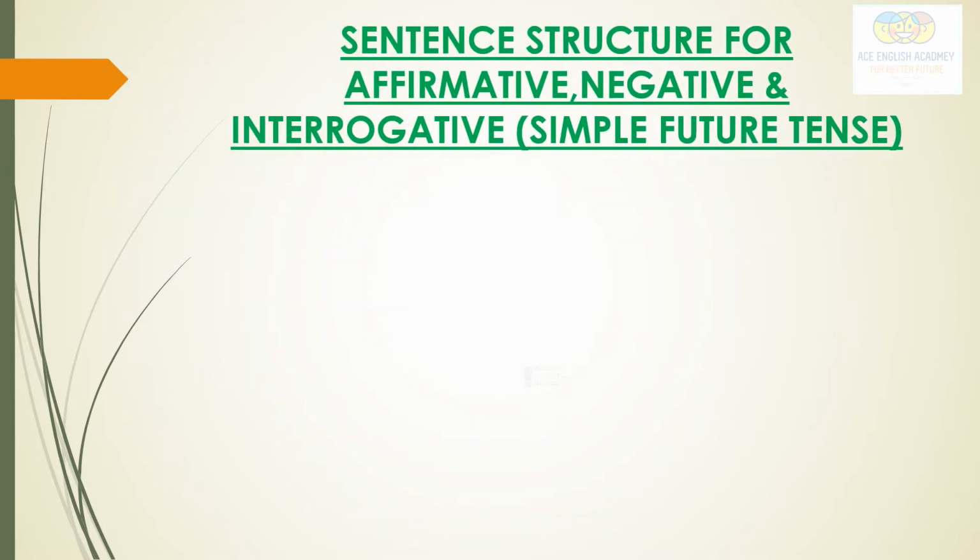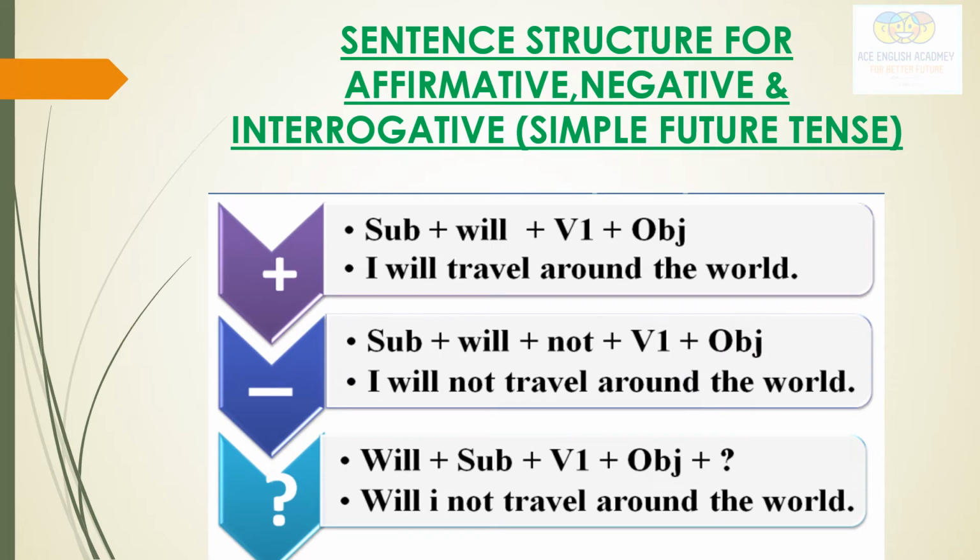Moving on now. I have made here these rules for different types of sentences: affirmative, negative, and interrogative. How you can make such statements in the simple future tense. Subject, will, first form, object: I will travel around the world. Negative statement, just add not. I will not travel around the world.